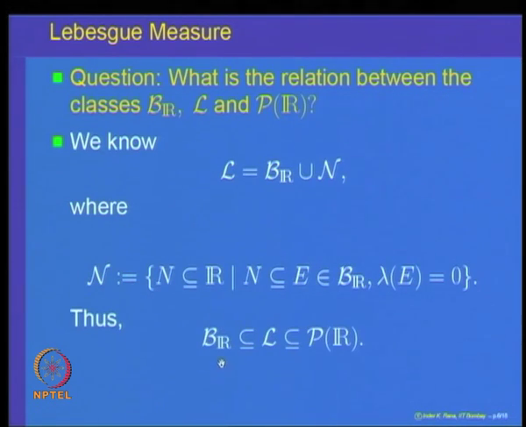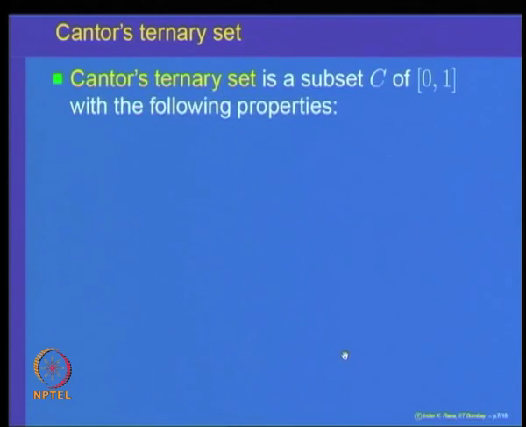So, at present we only know that the Borel sets are subsets of all Lebesgue measurable sets, which is a subset of P R. To say something more, we need to look at a special subset of the real line called Cantor's ternary set. We are going to spend some time on it. Cantor's ternary set is an example of a set which has very nice properties, and it is useful both from the topological point of view as well as the measure theoretic point of view. So, let us look at Cantor's ternary set.